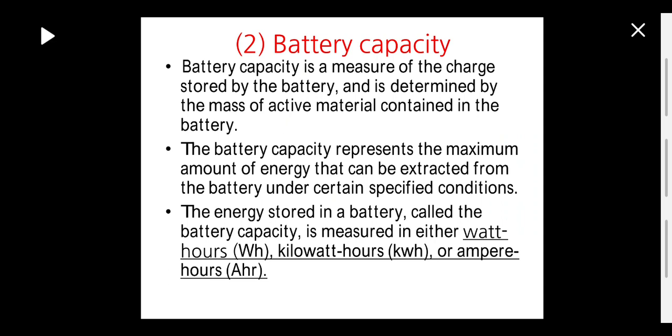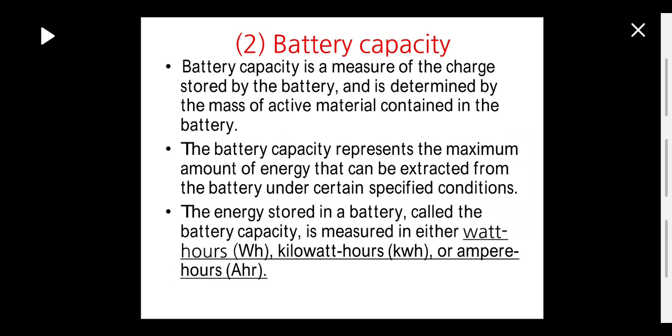You might have seen the specifications for a cell phone battery. They will specify like 5000 milliampere hours, 3000 milliampere hours, like that. So generally battery capacity is indicated in ampere hours, cell phone batteries in milliampere hours, and for inverter batteries it is specified in ampere hours. You might have seen it on the batteries of the inverter as well.